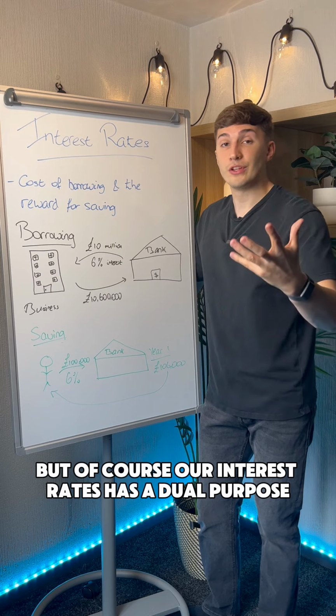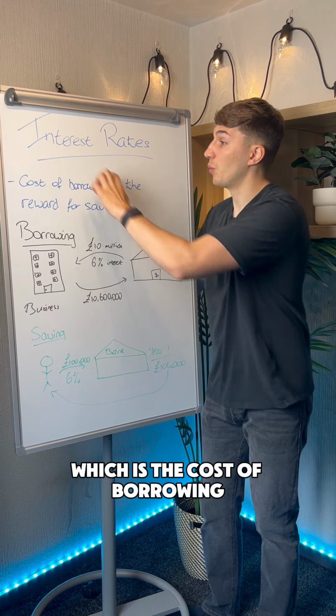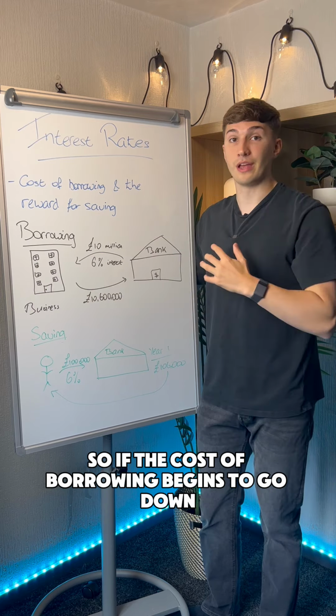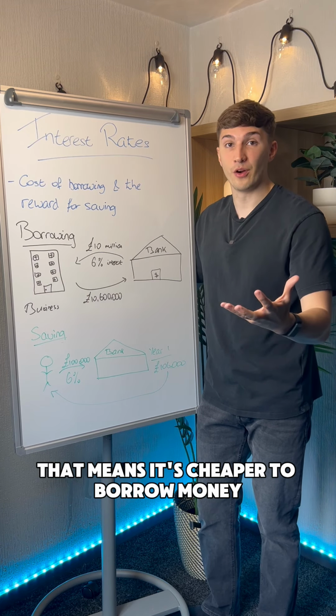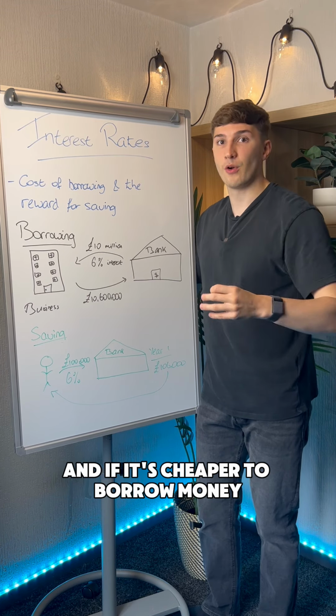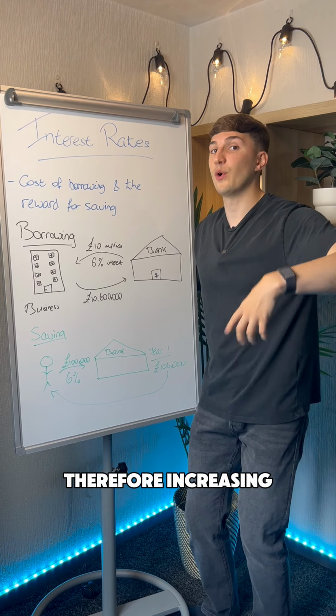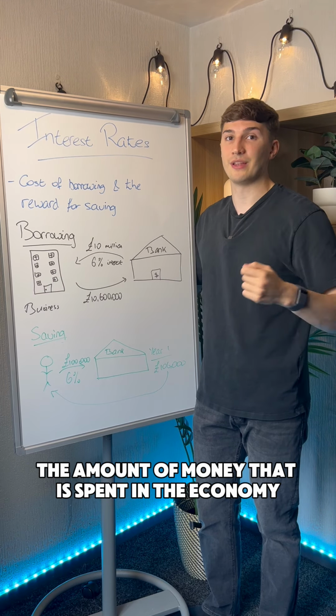But of course, our interest rate has a dual purpose, which is also the cost of borrowing. So if the cost of borrowing begins to go down, that means it's cheaper to borrow money. And if it's cheaper to borrow money, more people and more businesses tend to borrow more money, therefore increasing the amount of money that is spent in the economy.